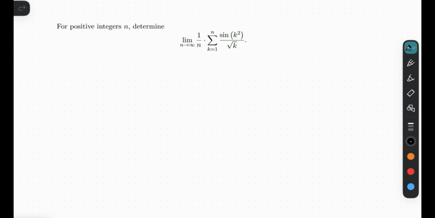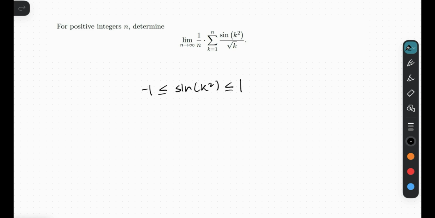Well, I really hope you thought to look at this sine of k squared term, right? Because, okay, sure, sine of k squared is a very confusing term to analyze. However, it's just the sine of something, and sine of anything is going to be between -1 and 1, inclusive. And that is a really good head start to setting up our first inequality, and hopefully using squeeze theorem later down the line. So we can start by setting up our first inequality. We know that sine of k squared is smaller or equal to 1, but greater or equal to -1.